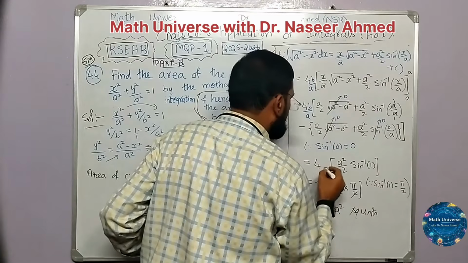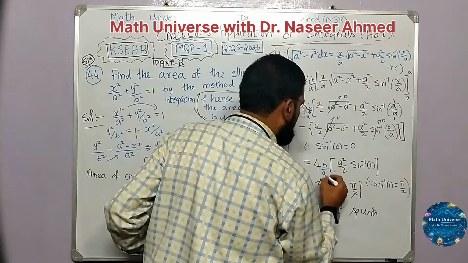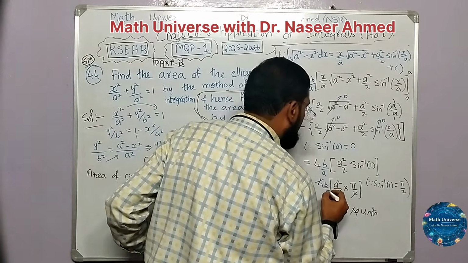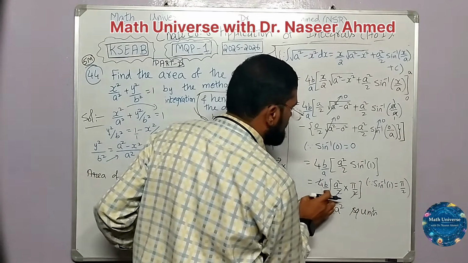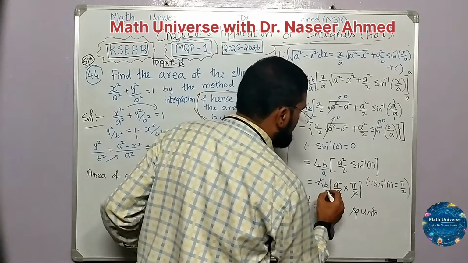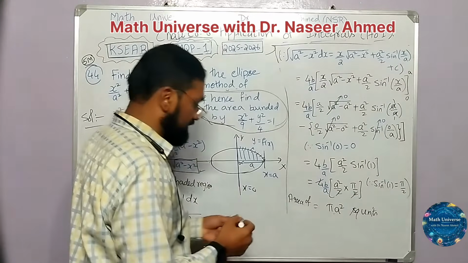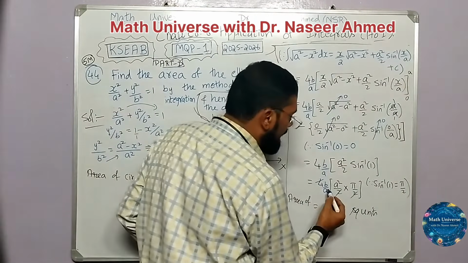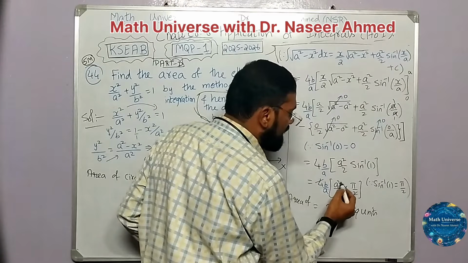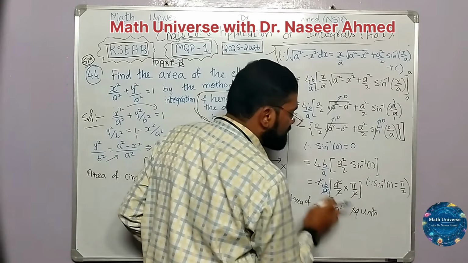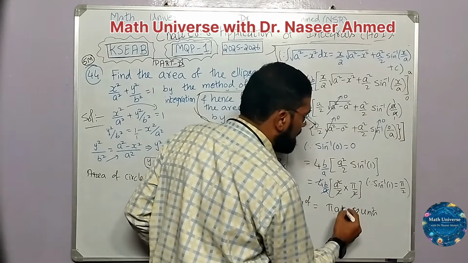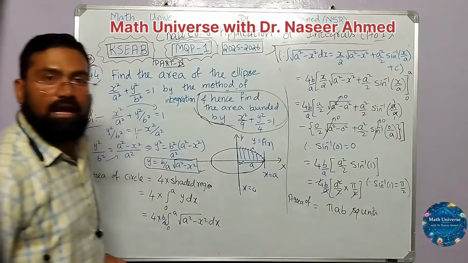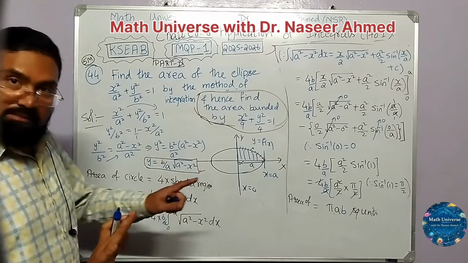Now from here we have to take extra precaution. Yes, now see carefully what is happening. This a and this a square, one a will get cancelled. So I will get a here, and b and pi. So the answer is pi ab. Now the problem is completed.